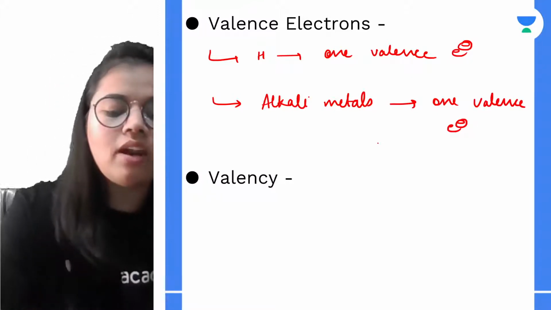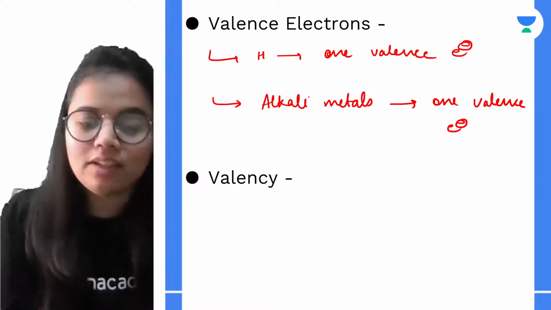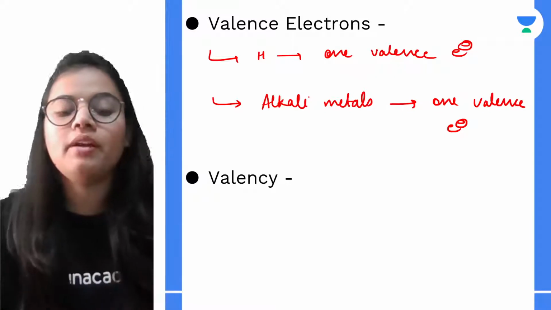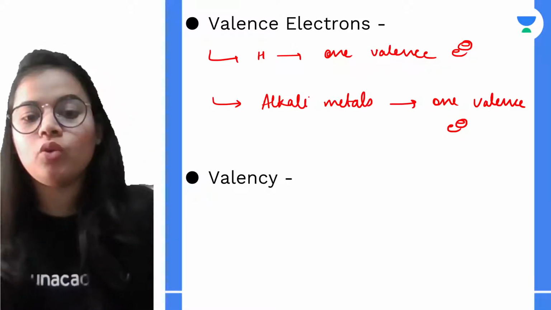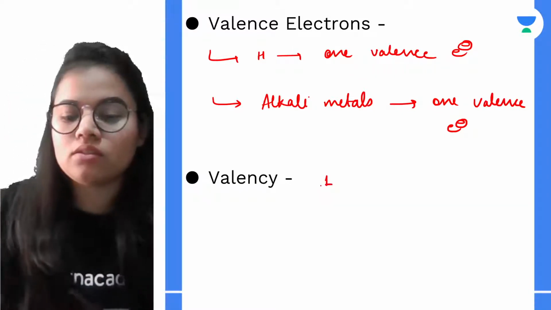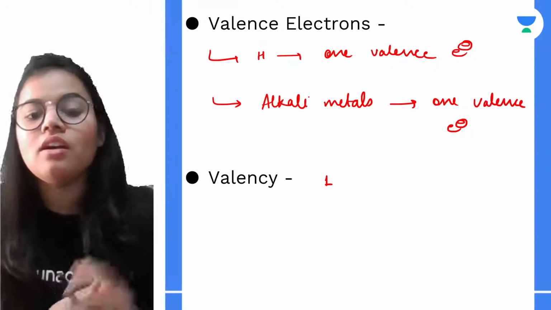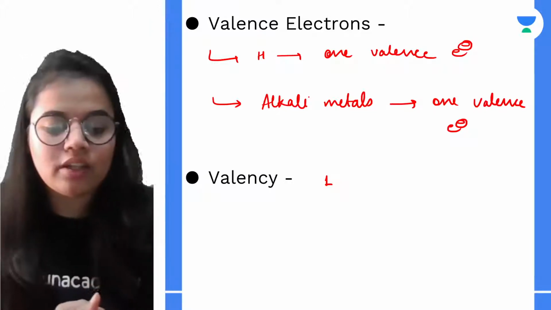And because they all have got 1 valence electron, that is 1 electron in the outermost orbit, their valency will be equal to 1. Correct? So what is the reason? Having 1 valence electron.